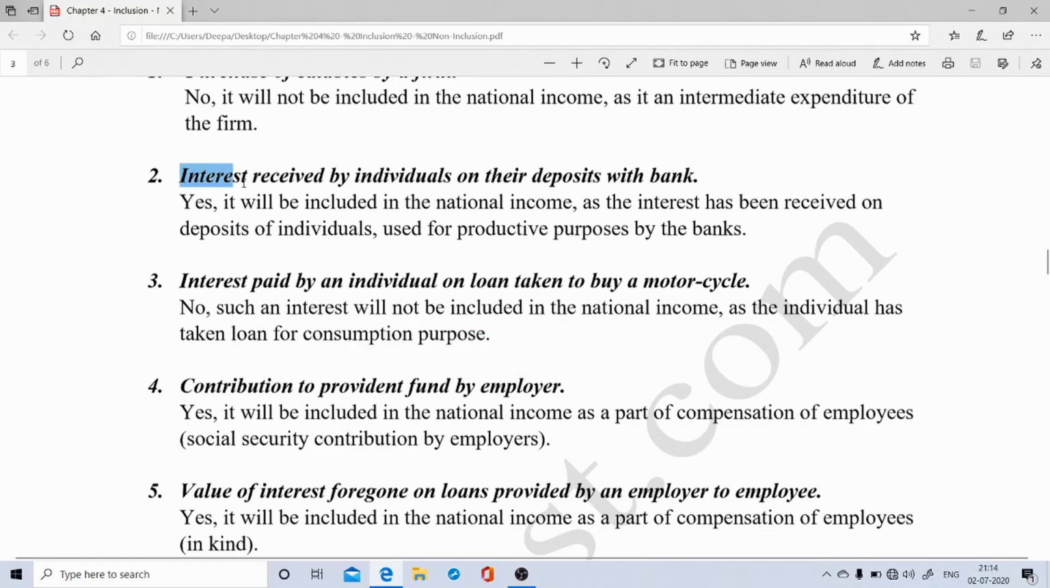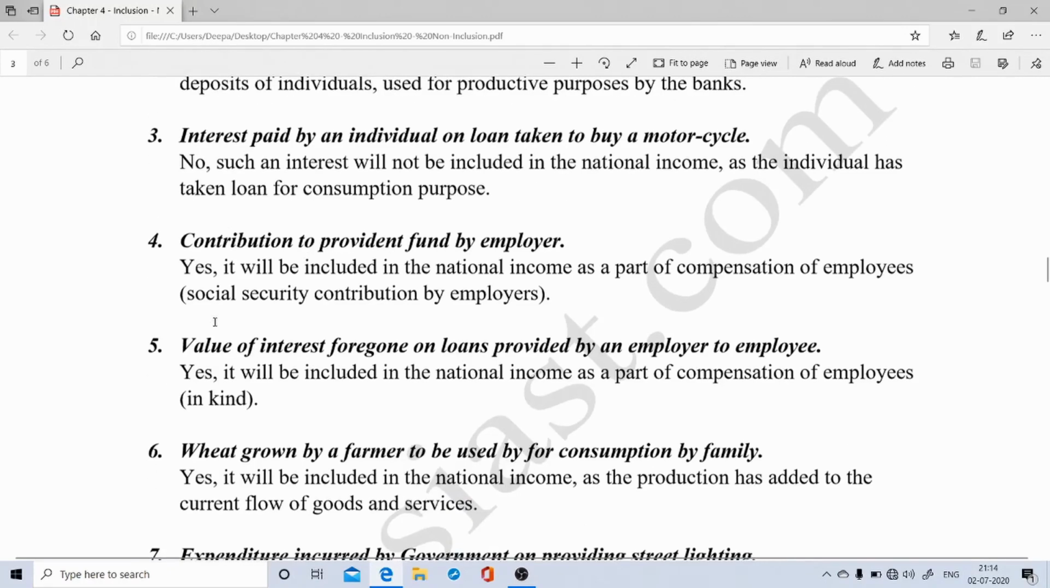In statement number 2, interest received on the deposits, why was it included? Because the loan amount was utilized for productive purpose. But in statement number 3, why are we not including this interest in the calculation of national income? Because the loan amount utilized by the individual relates to consumption and not to production. So always remember students, any consumption loan is not included. Only productive loans are included in the calculation of national income.